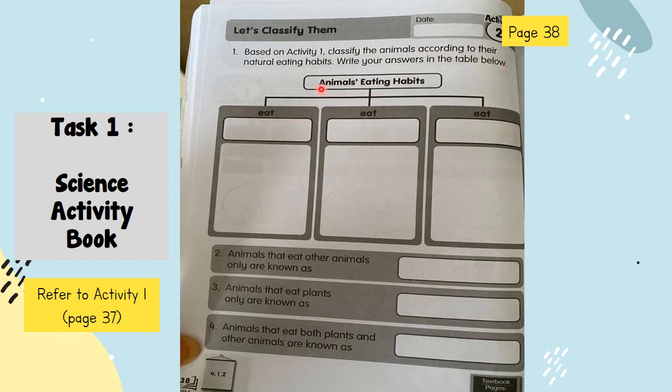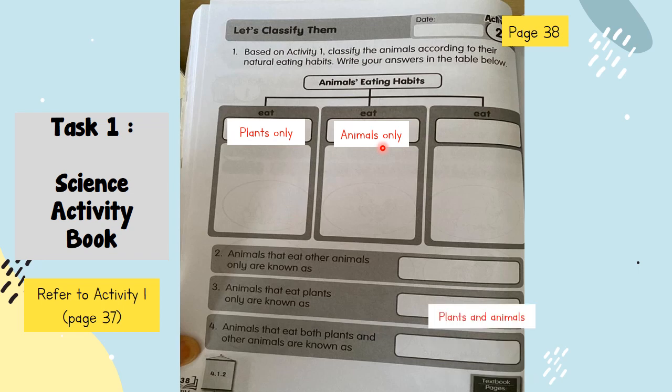The first one, eat plants only, eat animals only, and eat plants and animals. You refer to the activity 1 in page 37 and you write down the correct animals in the box. And then also answer question number 2, question number 3, and question number 4.